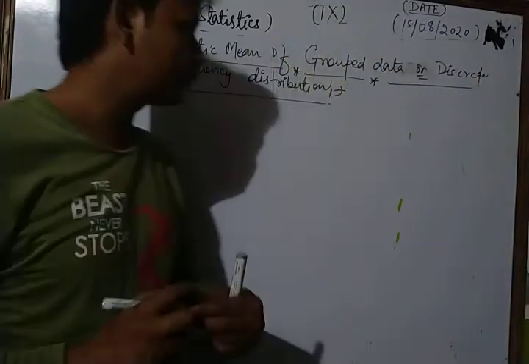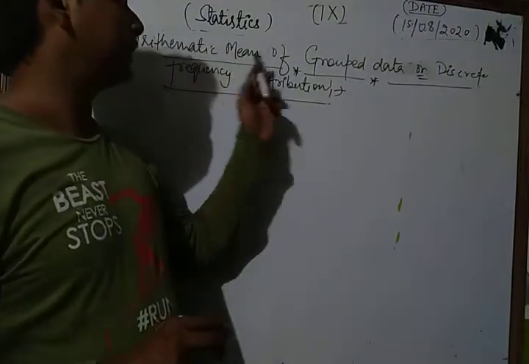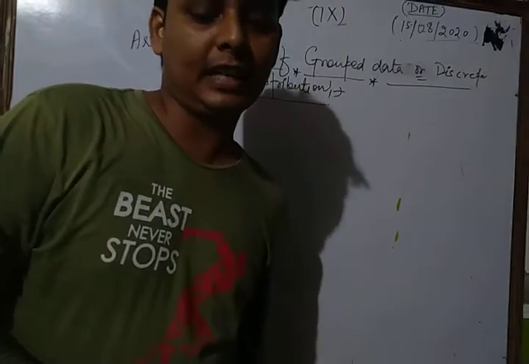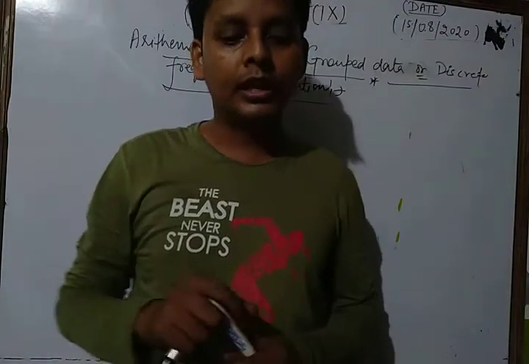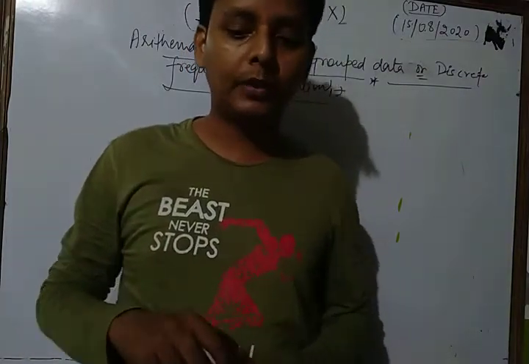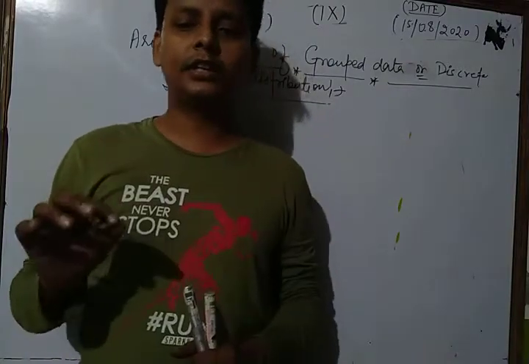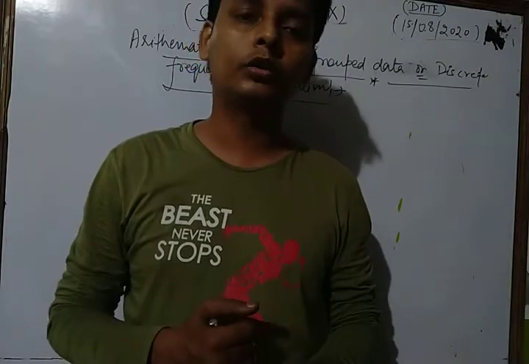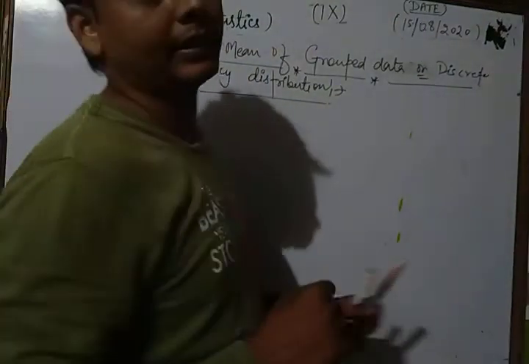Okay, dear students, today we are going to discuss the arithmetic mean of grouped data or discrete frequency distribution. In a discrete frequency distribution, the arithmetic mean may be computed by any one of the following methods. Generally, dear students, we apply the direct method to find the arithmetic mean of any grouped data of a discrete frequency distribution.